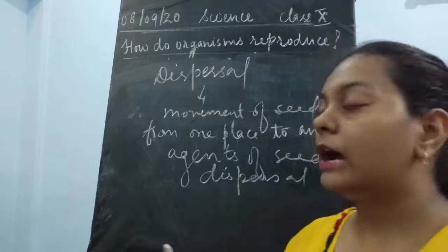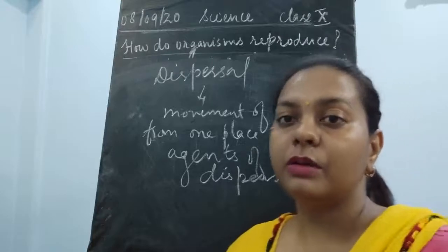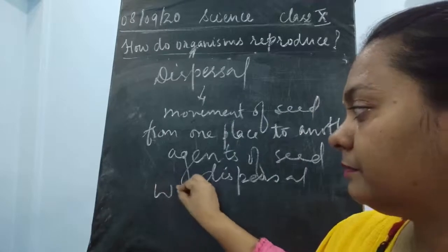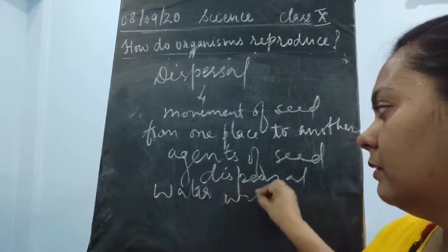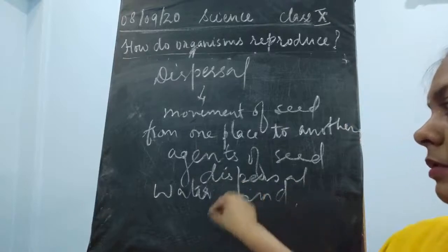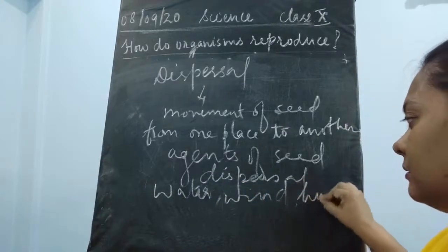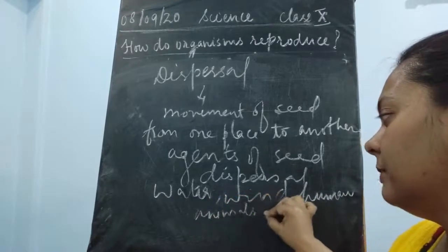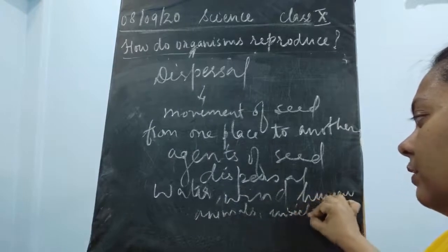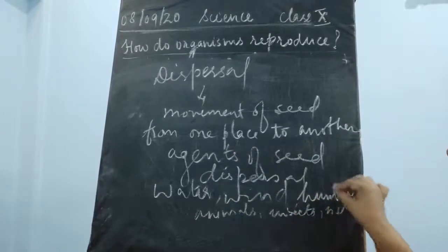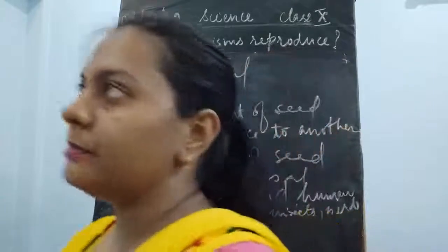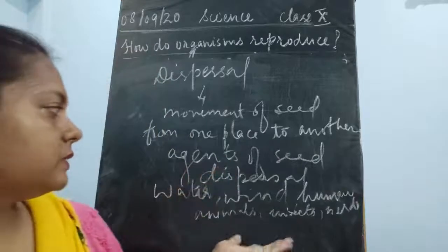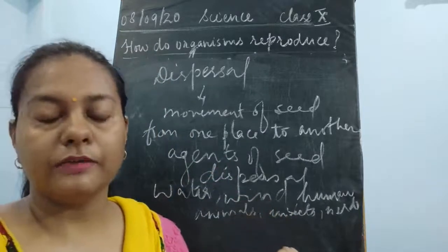Okay, now how are they going to move? They are going to move because of different agents, and they could be water, wind, that could be air, water, wind. Then humans, animals; they could be animals, insects, birds. Even ants are there, which could take up small seeds and put them inside their burrows, and then from there it starts germinating. So this was about the agents which take up the seed from one place to another.